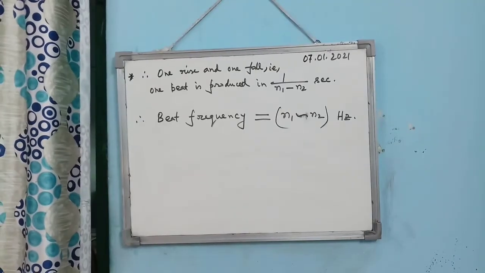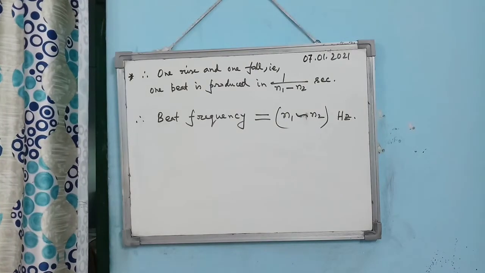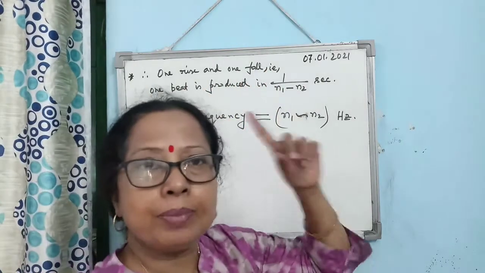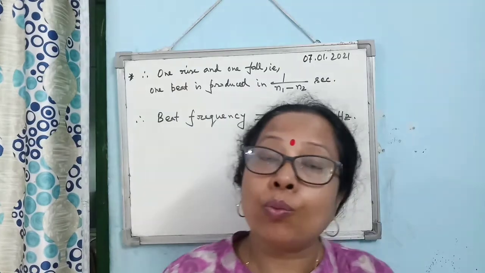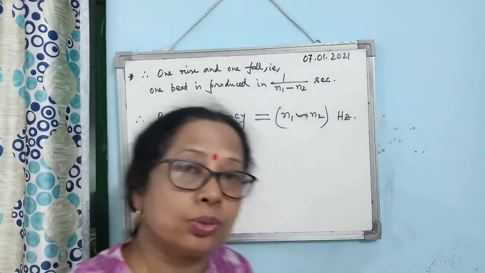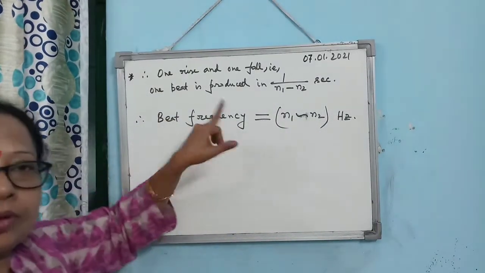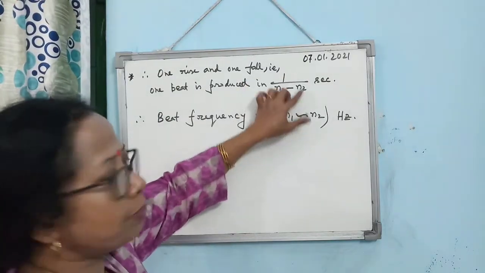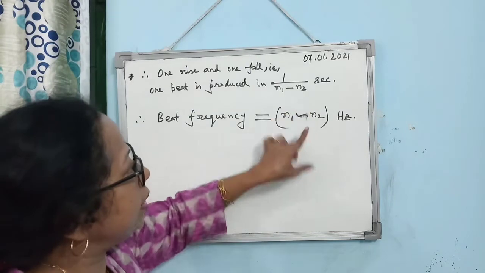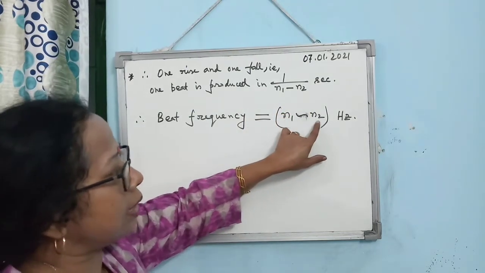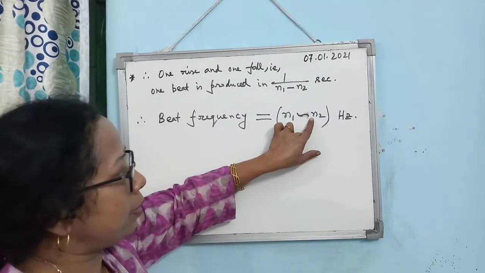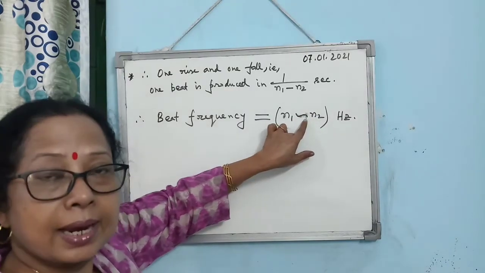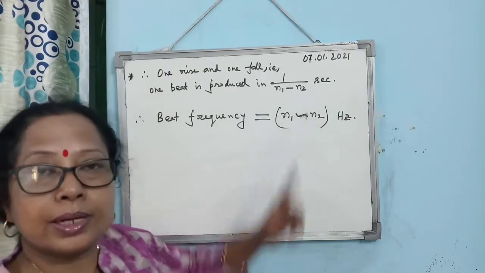So, from the previous discussion, what we have seen is that one rise and one fall, that is one beat, is produced in how much time? 1 by (n1 minus n2). So you see what will be the beat frequency, means the number of beats produced in 1 second. It will be 1 upon the time period. This is the time period. So 1 upon time period means n1 minus n2. Here, I prefer to give the different sign because we don't know which one is bigger.